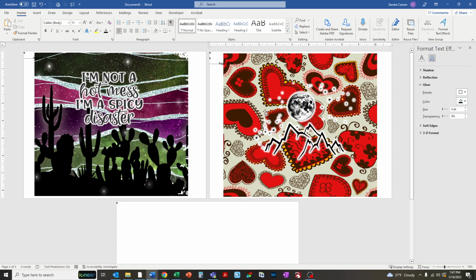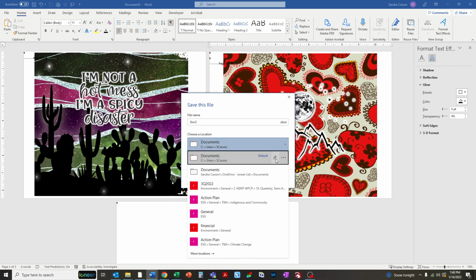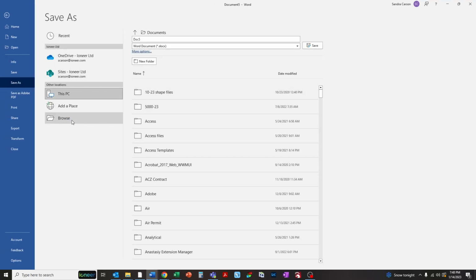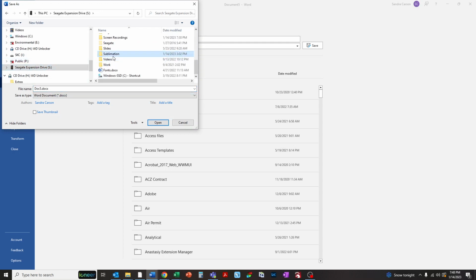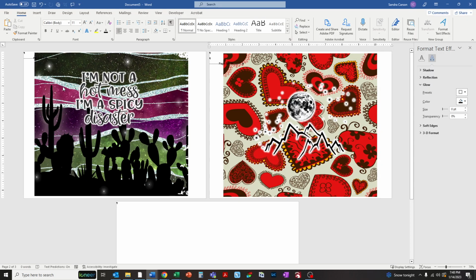So that's how I create my documents for printing for sublimation. I'm going to save this. Right here, choose the folder you want to save it in. I'm going to go to my sublimation folder, which is in my Seagate drive. And I'm going to write training. So it says yes. Okay. So now it's saved. I can close it.